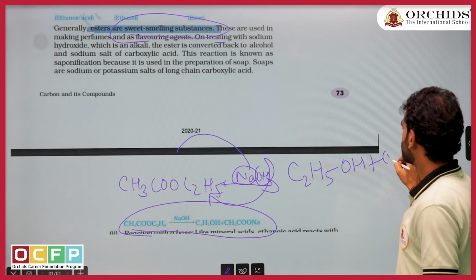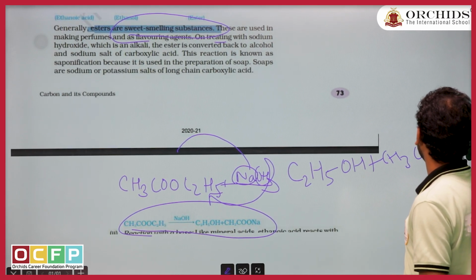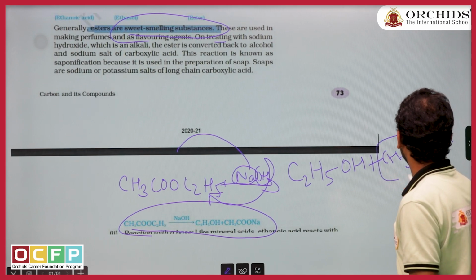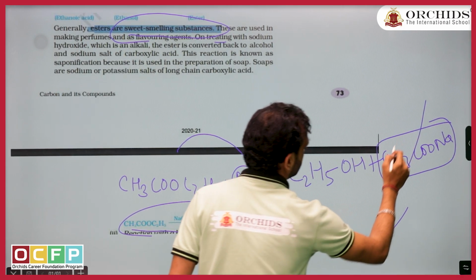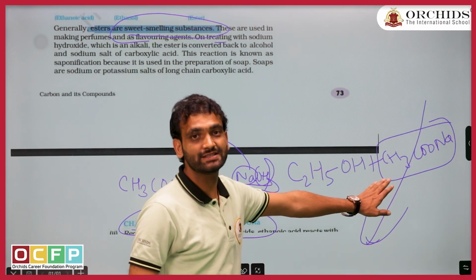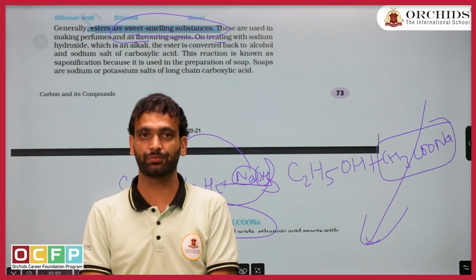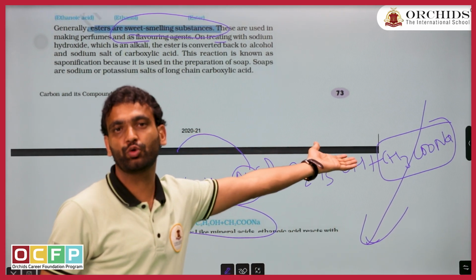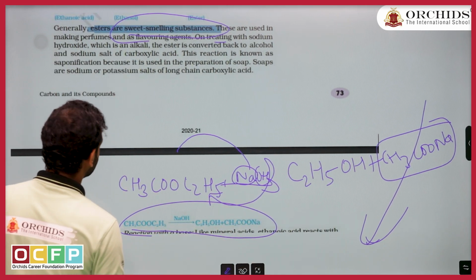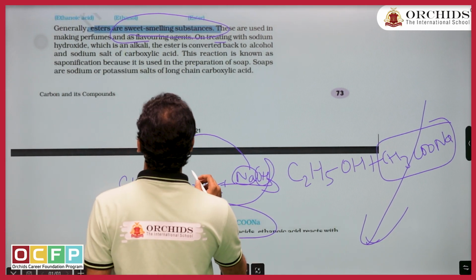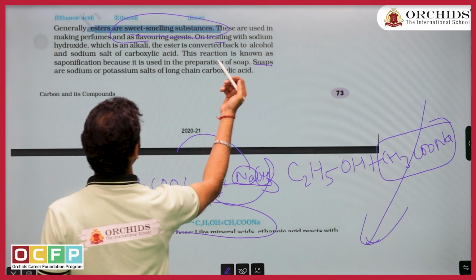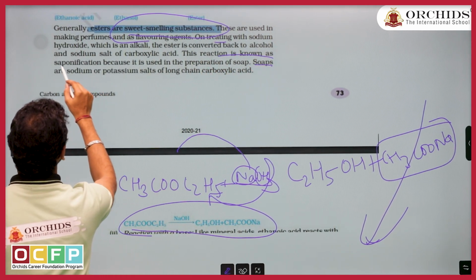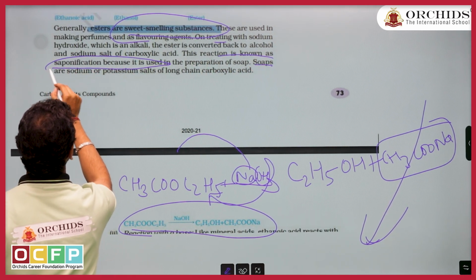C2H5OH plus CH3COONa. You can recall something from the class discussion. This is used in the manufacturing of soap, so something we are making as a soap product. That's why this reaction is also known as saponification. Have they given it? Yes. This reaction is also known as saponification.